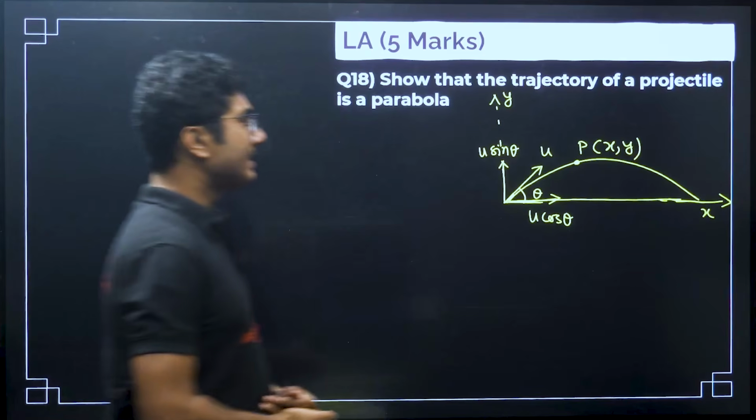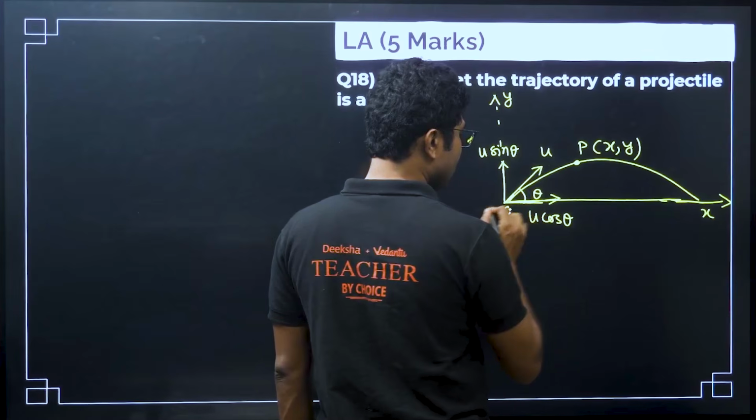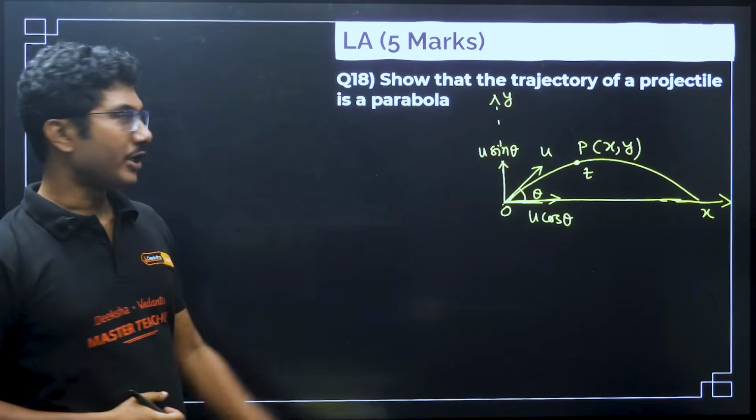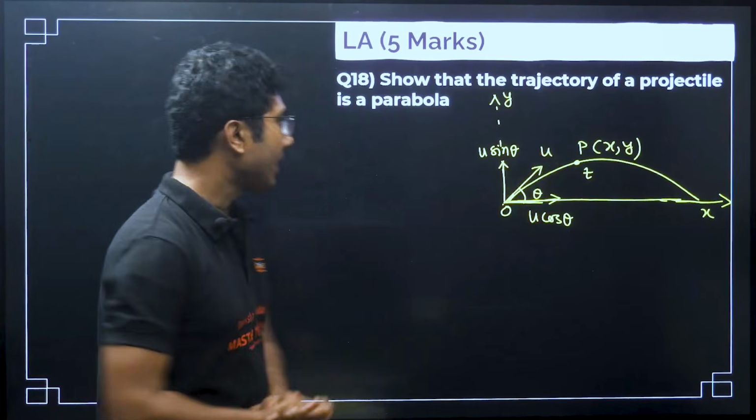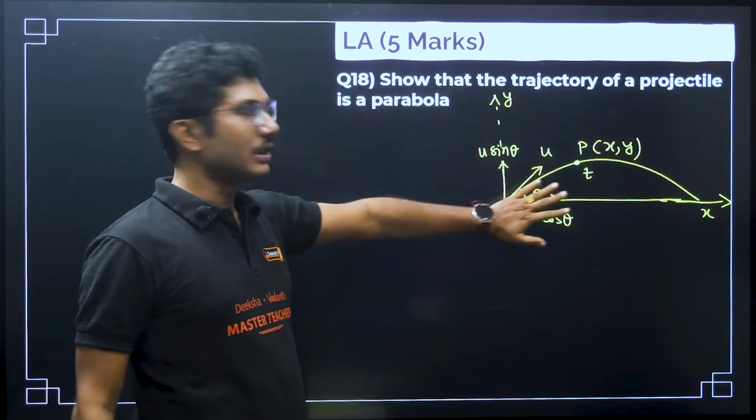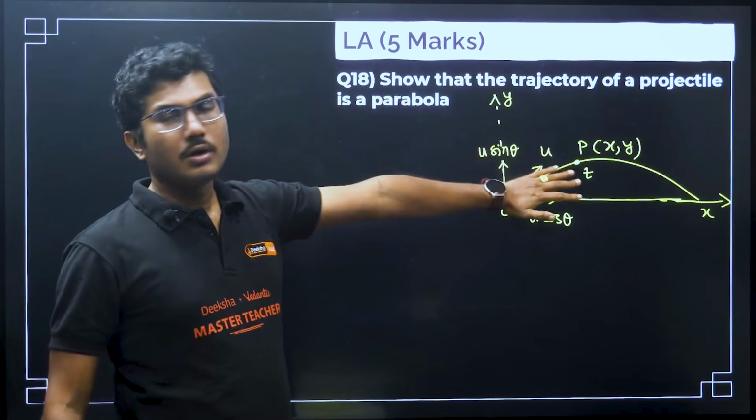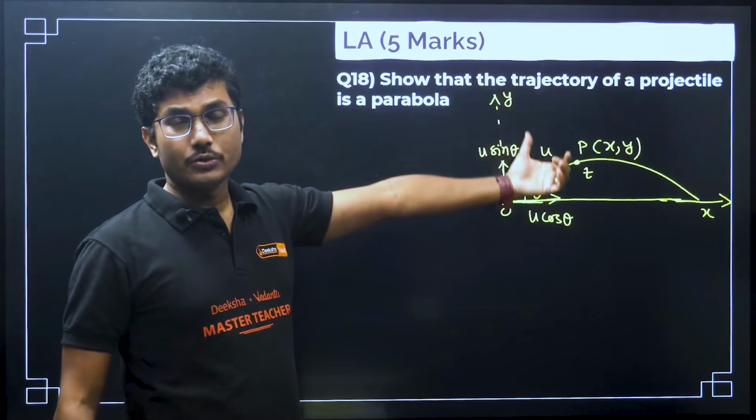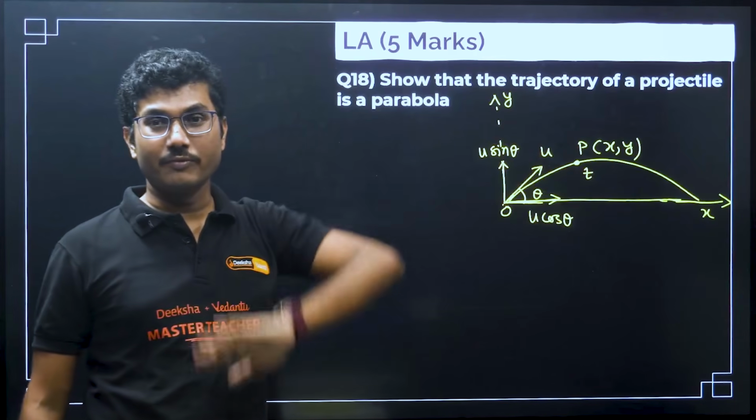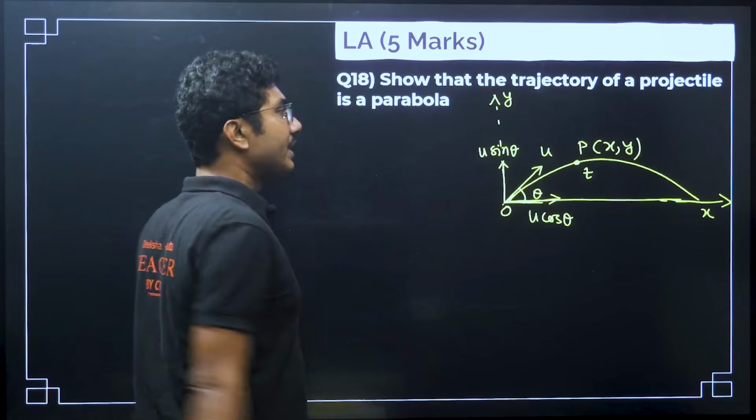We will say that the time taken by the projectile to reach from the point of projection, that is the origin O, to point P is t. Everything you can write briefly, but otherwise you have to draw the diagram and mention everything in it. The diagram will be your weapon to explain everything. The teacher will see this diagram and know you have understood the concept and are doing it properly.